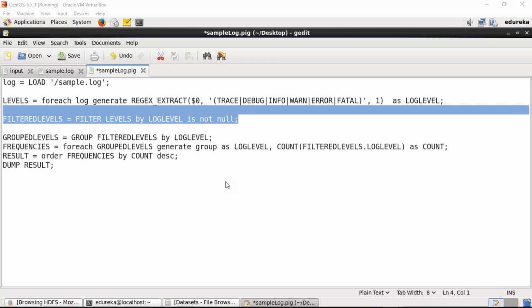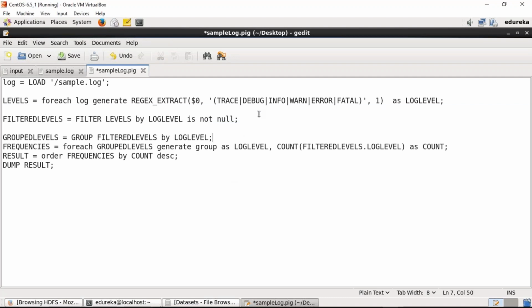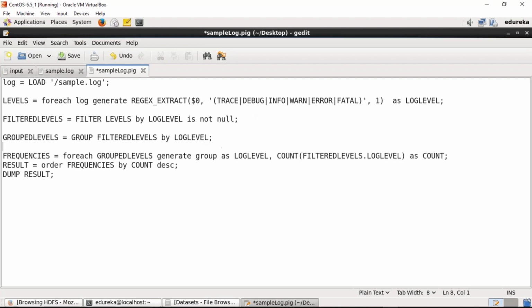Okay, where the value will be found. Okay, so that is what I am mentioning there. Okay, great. So once we have all the records which are not null, the next step is to group them on the basis of events, because the ultimate thing that we would like to find out is the frequency